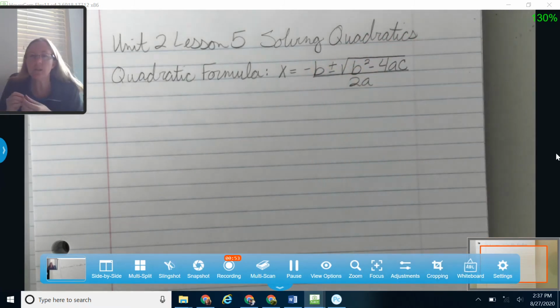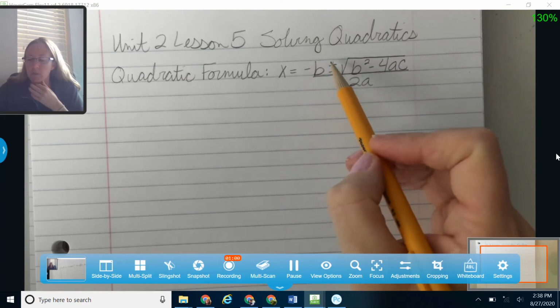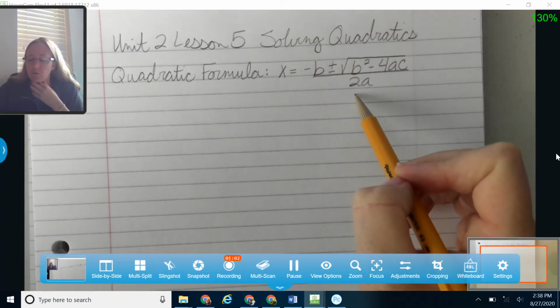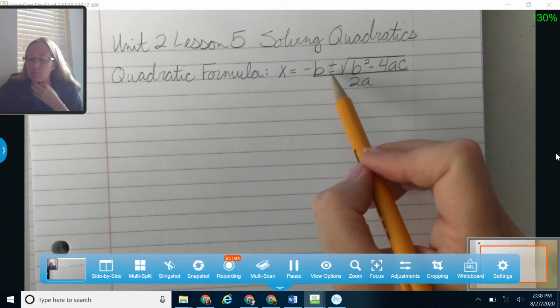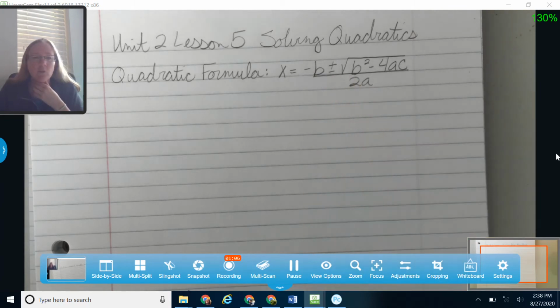So you fill in the a, b, and the c from your quadratic, and then that gives you the 2 answers that go along with your quadratic. One will be the negative b plus the square root divided by the 2a, and the other answer will be the negative b minus the square root divided by the 2a. So it gives you the 2 answers to your quadratic.